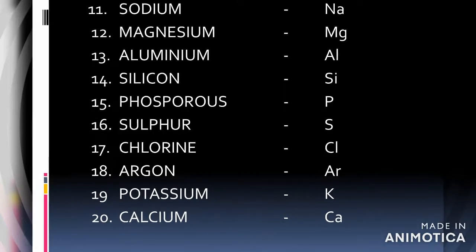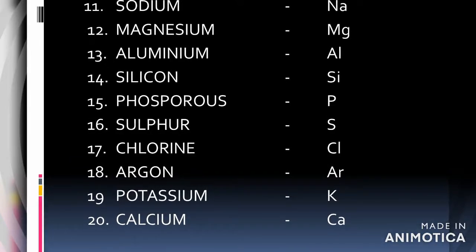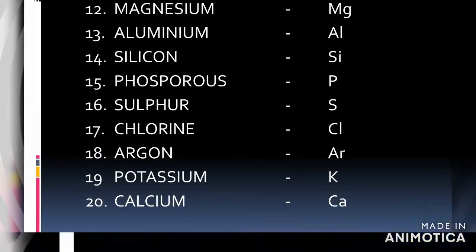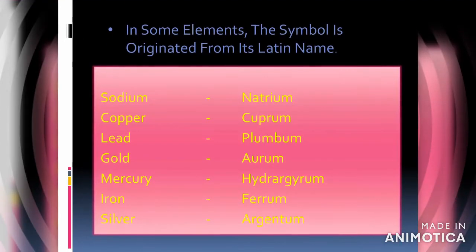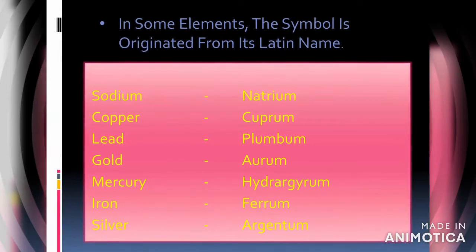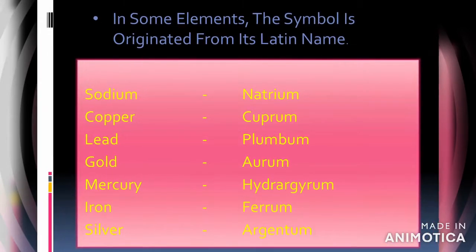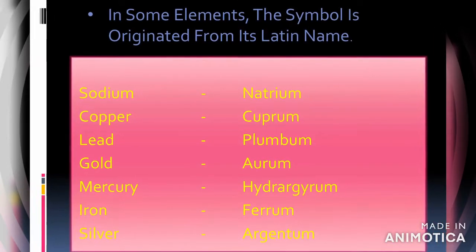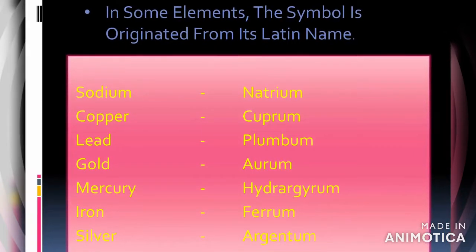In some elements, the symbol originates from its Latin name. Sodium is known as natrium, copper is known as cuprum, lead is known as plumbum, gold is known as aurum, mercury is known as hydrargyrum, iron is known as ferrum, silver is known as argentum.